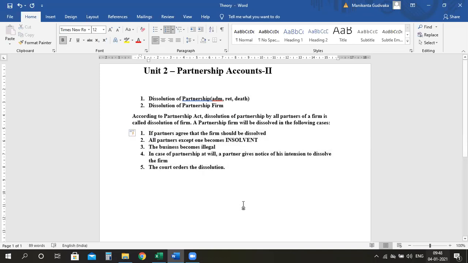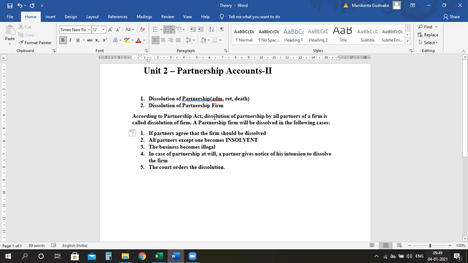Clear? Now, understand. Whenever it's admission, retirement, and death, dissolution is happening, but it is dissolution of partnership, not the firm. The firm is not getting dissolved. What is the meaning of dissolution of firm? The complete firm is closing down. Am I clear? So whenever it is dissolution of partnership firm, the complete firm is getting closed down.